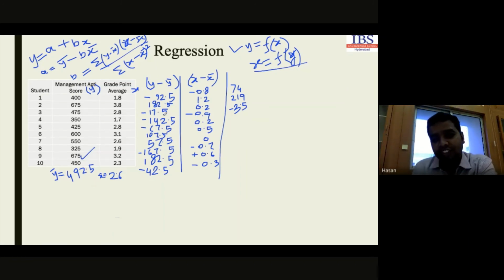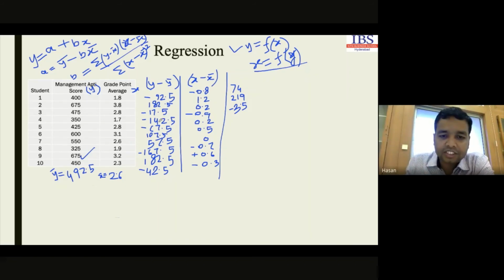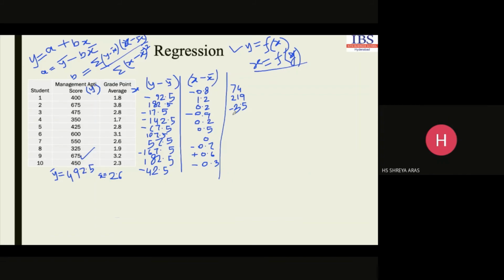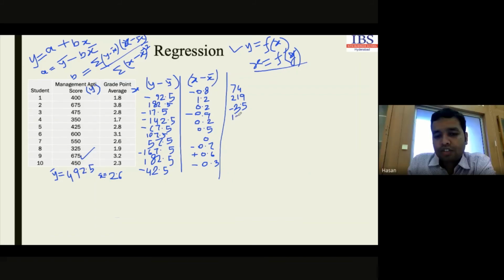You can use a calculator, okay? What will be the value for the next one? 17.5, this one 142.5 and minus 0.9. How much will it be? 128.25. Everyone getting my point?